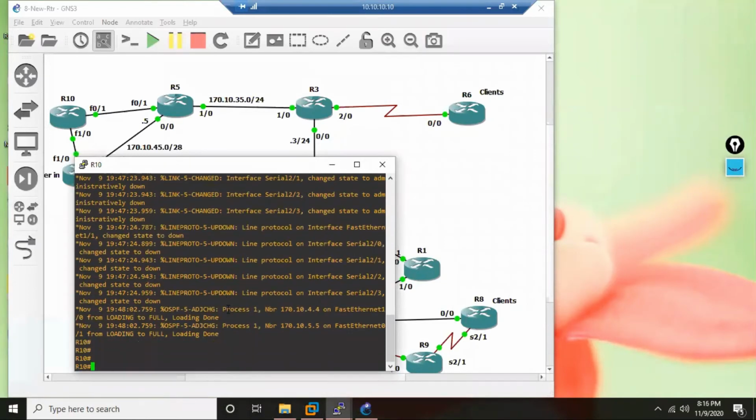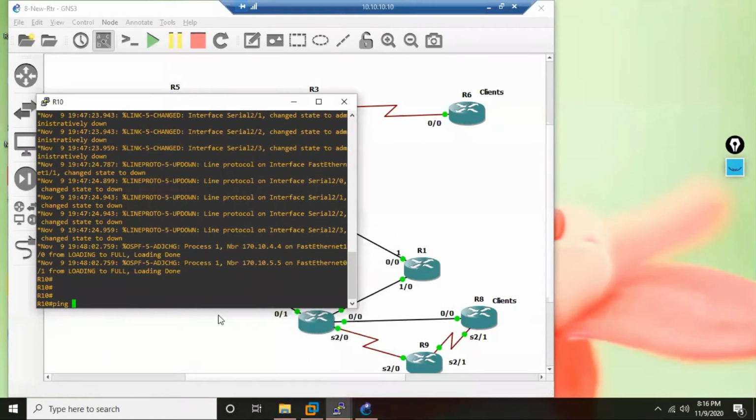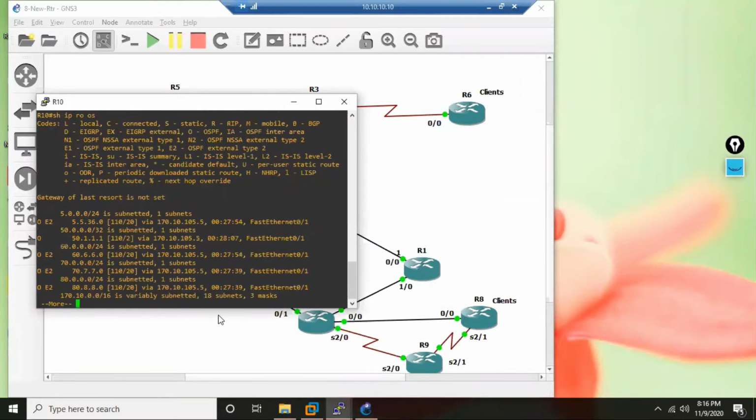Let me see, can R10 ping R6's IP? What is the IP of R6? Let me do show IP route OSPF. So yes, this is R6's IP.